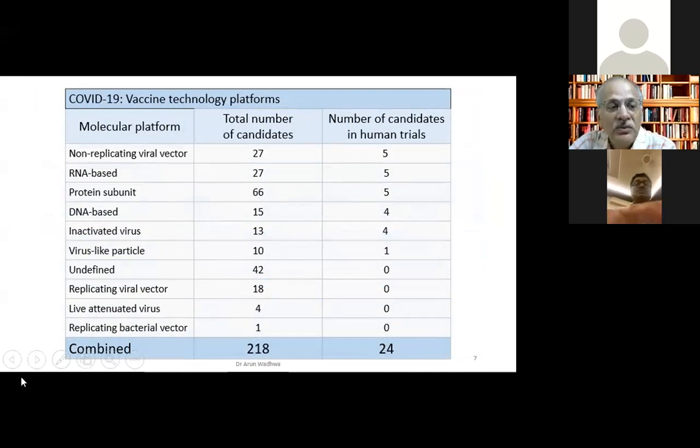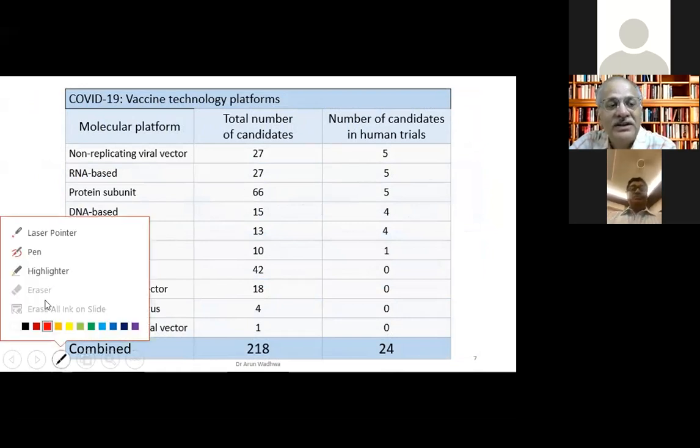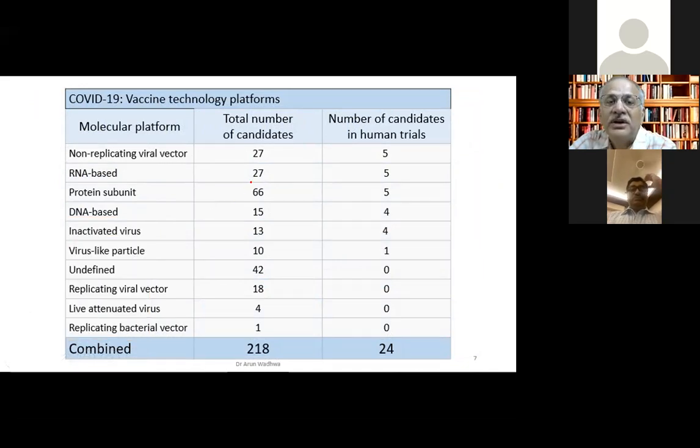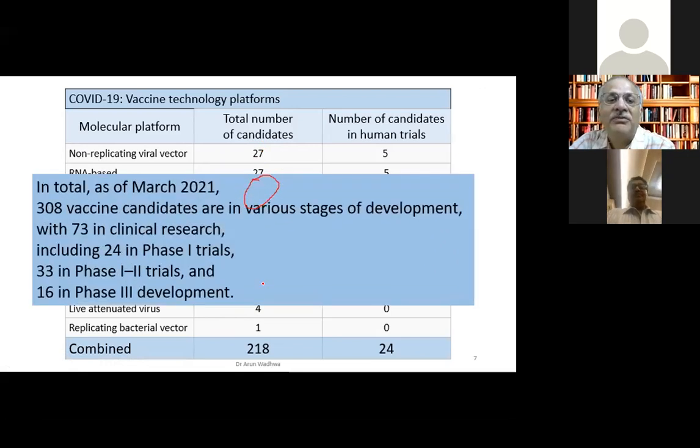You can see almost 66 of these vaccines are protein subunit. So this 66 is the biggest, the protein subunit, and this is a good time-tested technology. Our subunit vaccines are the influenza vaccine, hepatitis B vaccine, and they have stood the test of time. And the inactivated live virus are much lower down, 13, 18. mRNA also 27, non-replicating viral vector, something like AstraZeneca, is also 27. So these are the vaccines which are there in the pipeline.